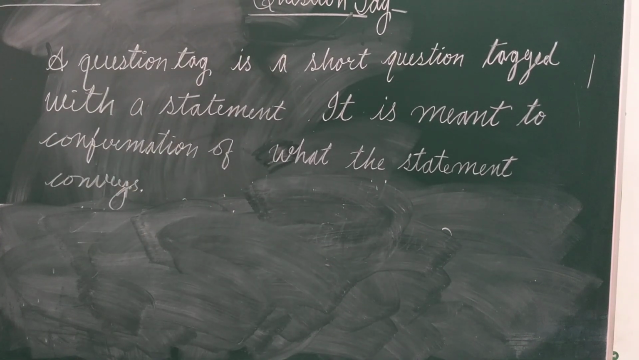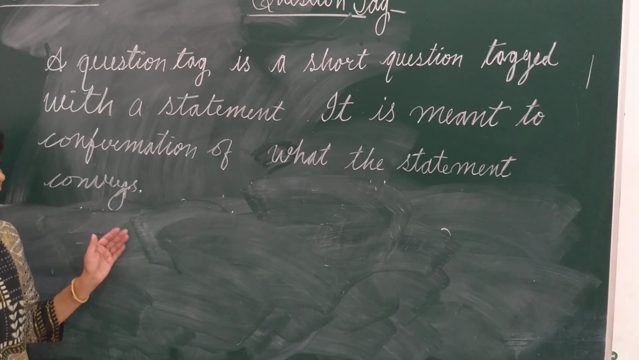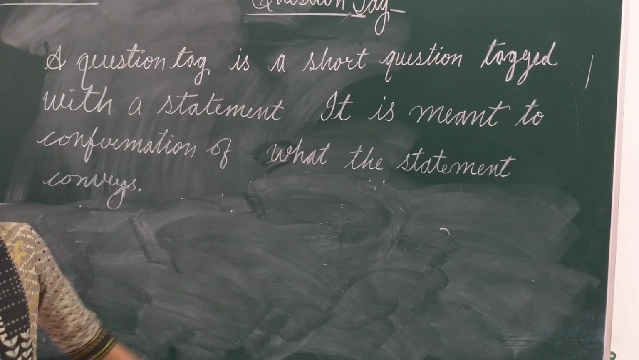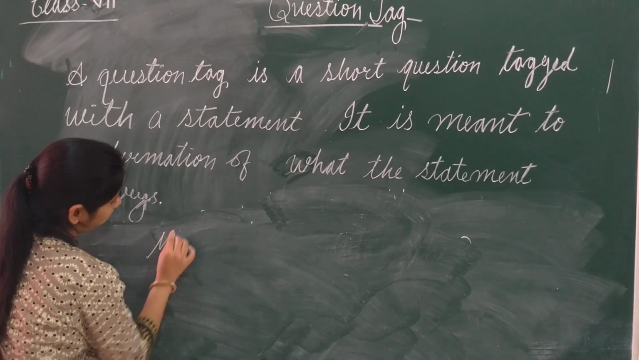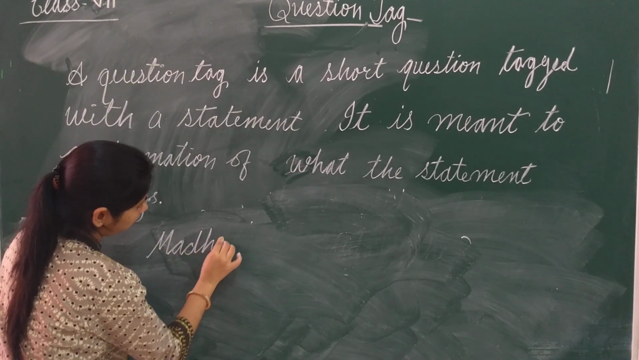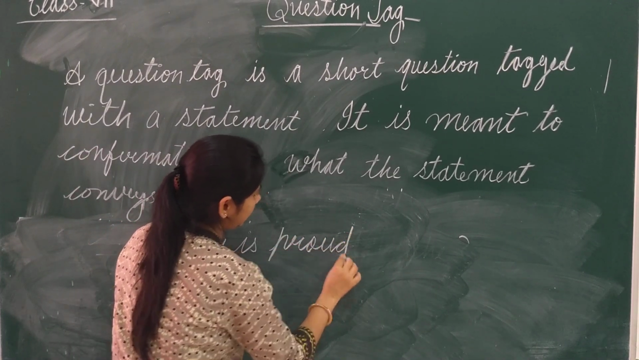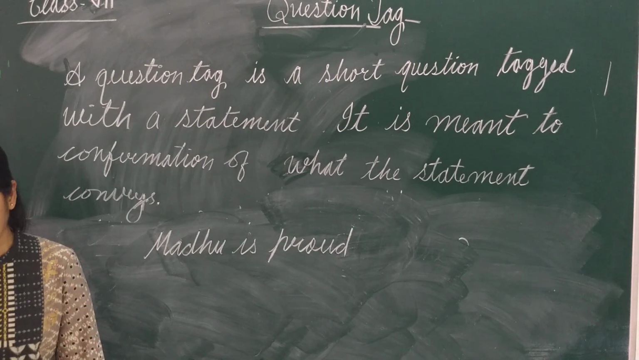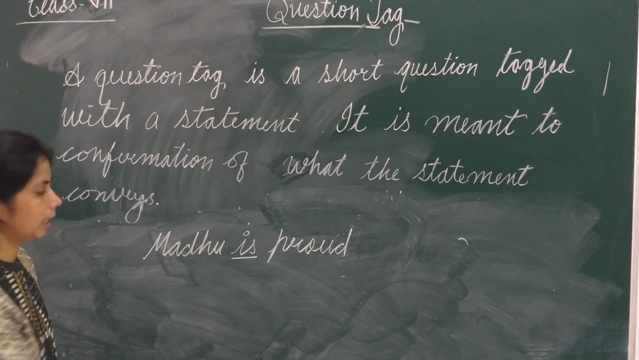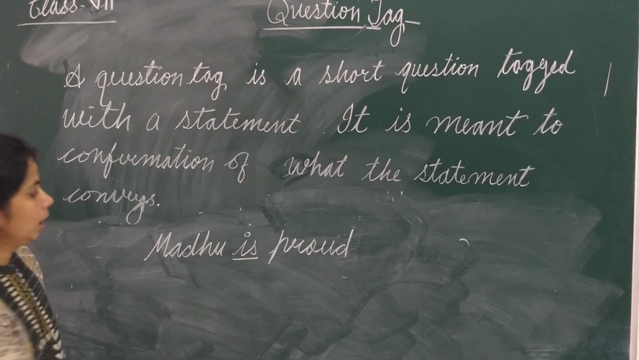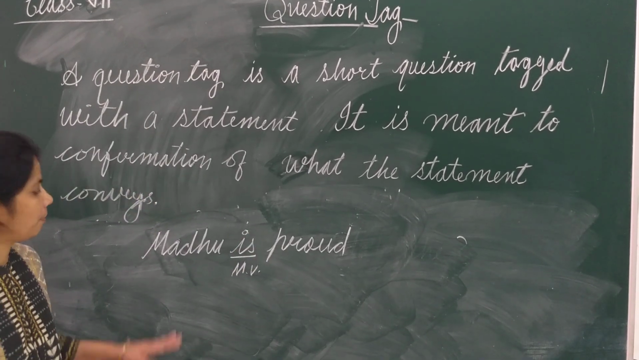If in our sentence there is no auxiliary verb, we will use do, does, did. If there is auxiliary verb, we will repeat the same auxiliary verb. See in the sentence, if I write Madhu is proud. If there is one verb only, one verb is here, and that is. There is no other verb. This is only the main verb. So what will we do in such type of case?